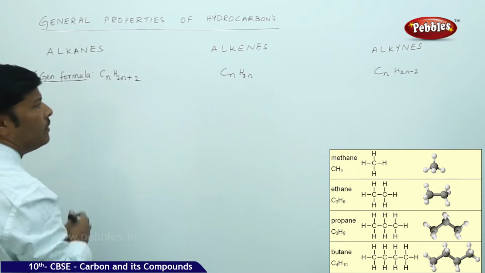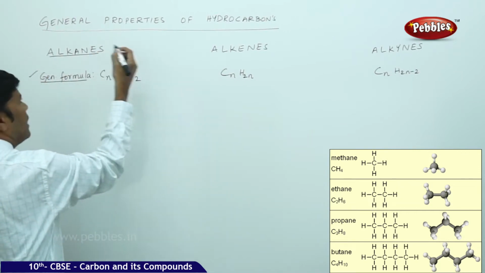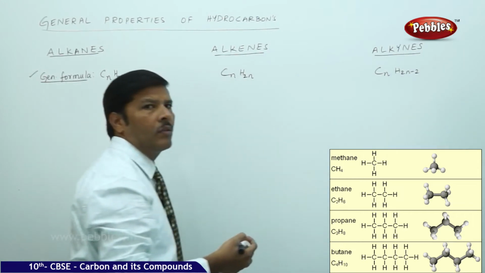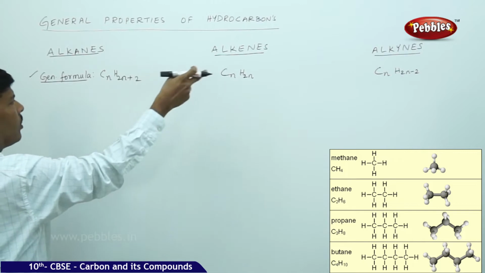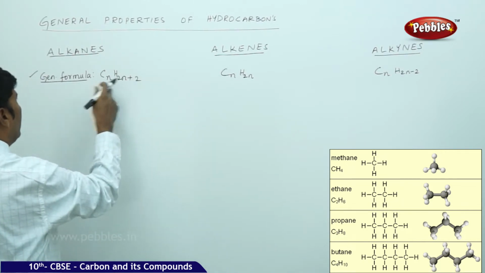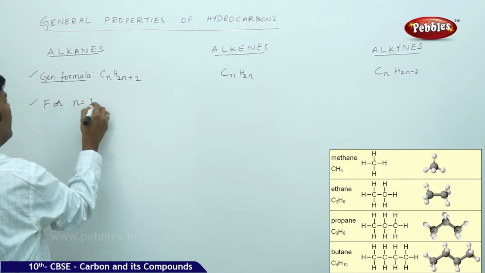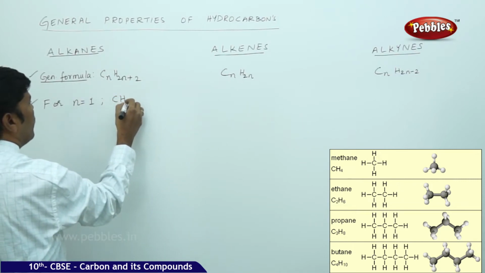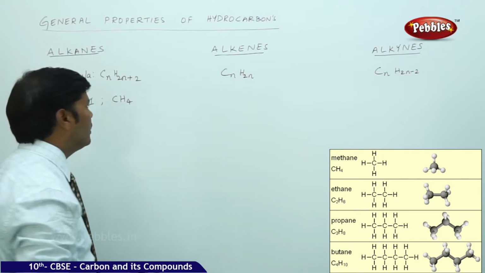Here there are alkanes, these are alkenes and these are alkynes, where n represents the number of carbons in all cases. If you take n equal to 1, you get the alkane CH4.